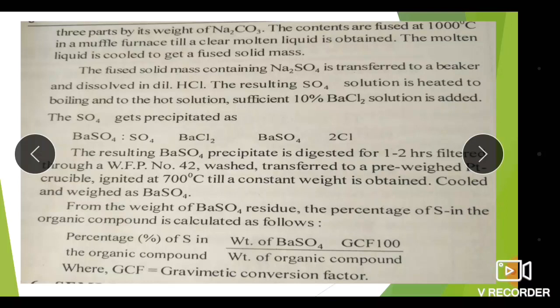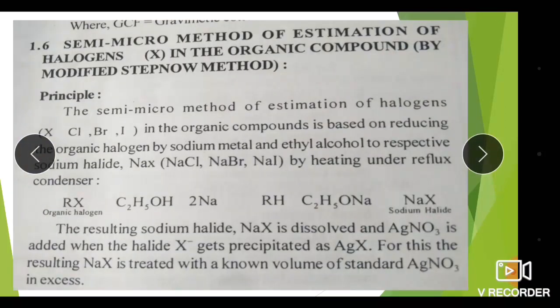From the weight of BaSO4 residue, the percentage of sulfur in the organic compound is calculated by using the formula: the percentage of S in the organic compound is equal to weight of BaSO4 into gravimetric conversion factor into 100 divided by weight of organic compound. So in this way we can calculate the sulfur in our organic compound.